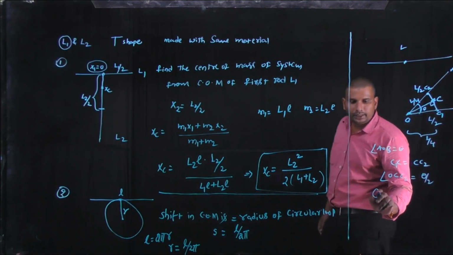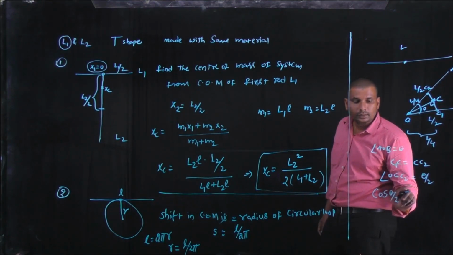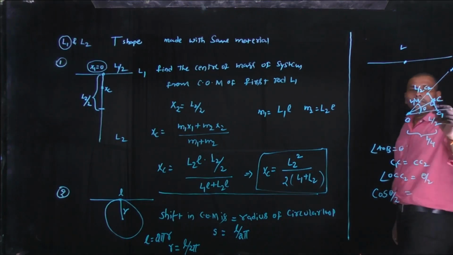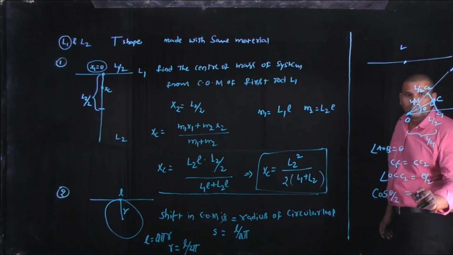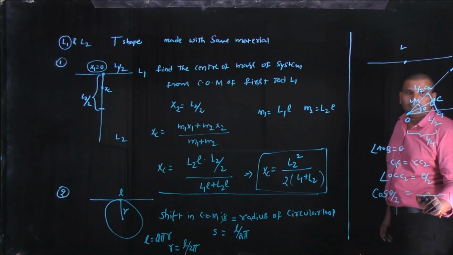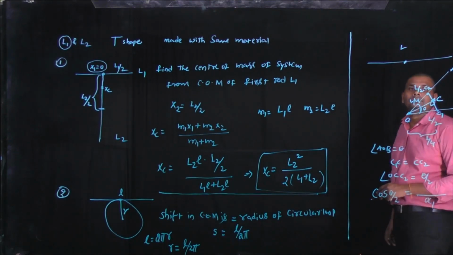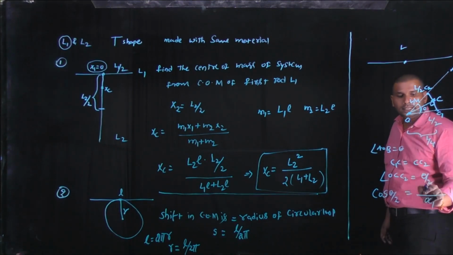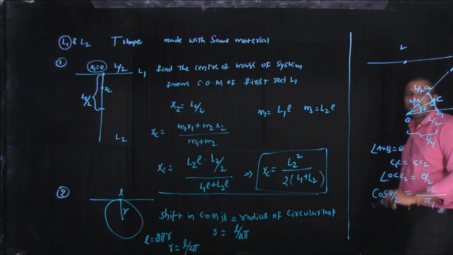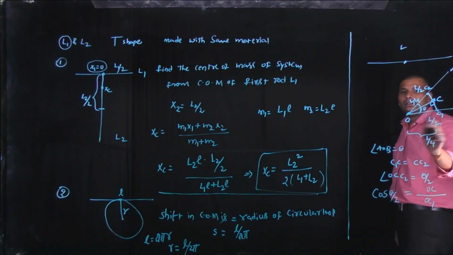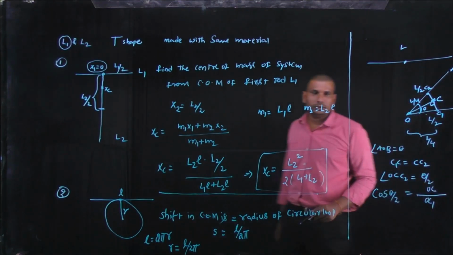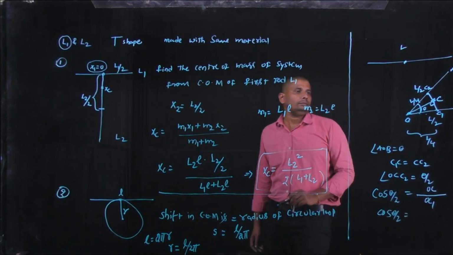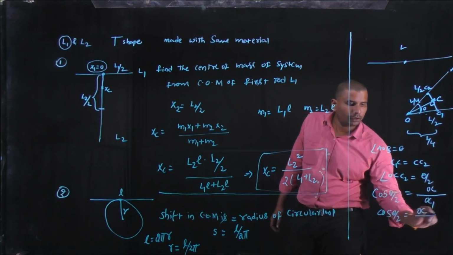In this we can write cos theta by 2 as the ratio of the adjacent side to the hypotenuse. This is the hypotenuse, OC1, which is the denominator term, and this is the adjacent side, OC. Here OC is the shift in center of mass, and the value of OC1 is L by 4. By substituting the values, cos theta by 2 equals OC, the shifting center of mass, by OC1.